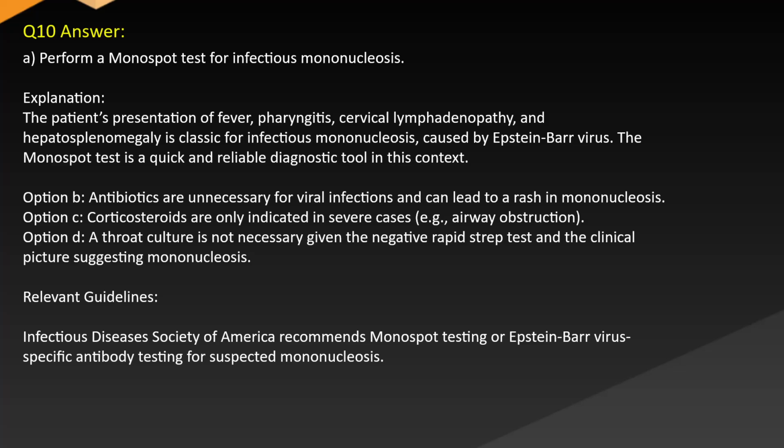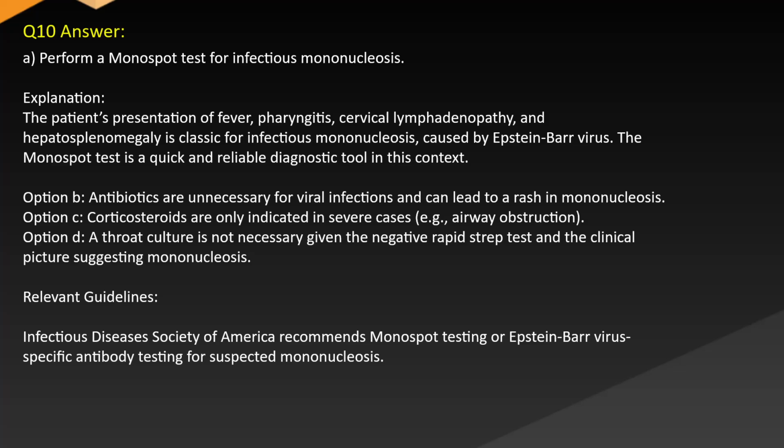Answer A. Perform a monospot test for infectious mononucleosis. Explanation: The patient's presentation of fever, pharyngitis, cervical lymphadenopathy, and hepatosplenomegaly is classic for infectious mononucleosis caused by Epstein-Barr virus. The monospot test is a quick and reliable diagnostic tool in this context.